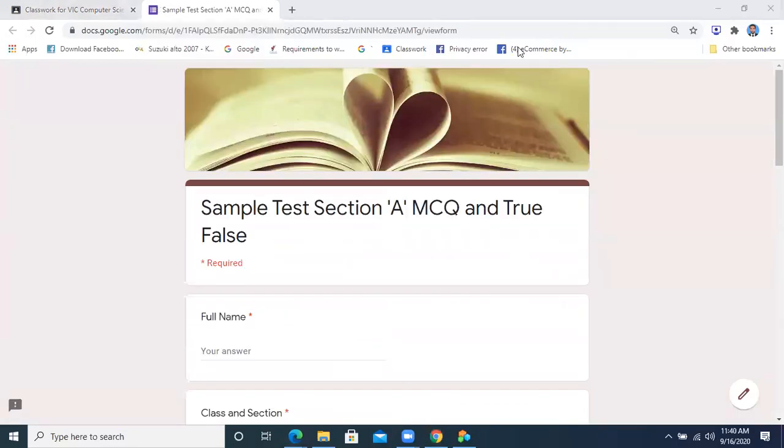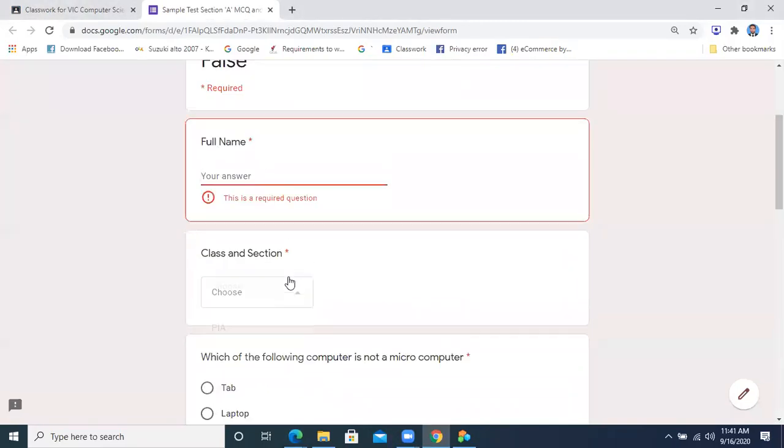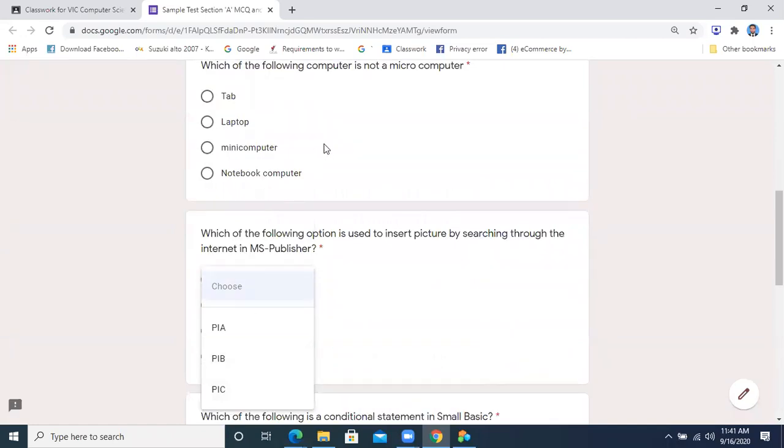What are you going to do? You will write your full name. You will select your class. Which class is this? You will mention your class over here.